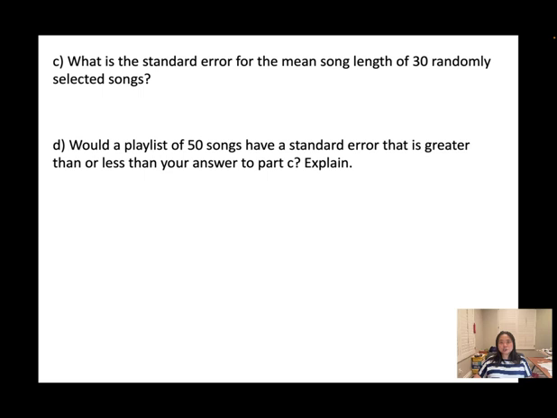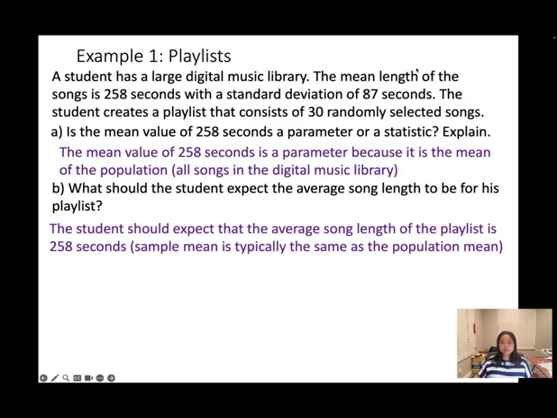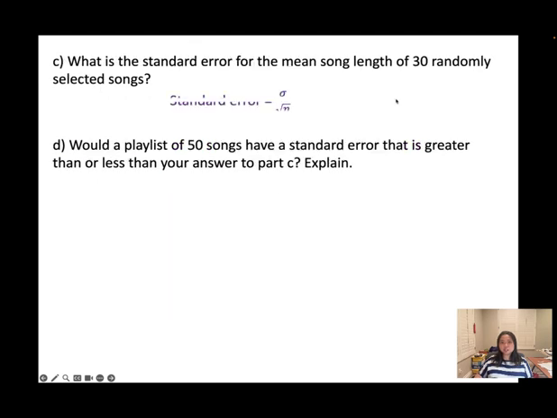What is the standard error for the mean song length of 30 randomly selected songs? Thirty is the sample size, and the standard deviation is 87 seconds. So plug into the standard error formula: 87 divided by the square root of 30. You should get 15.88 seconds.